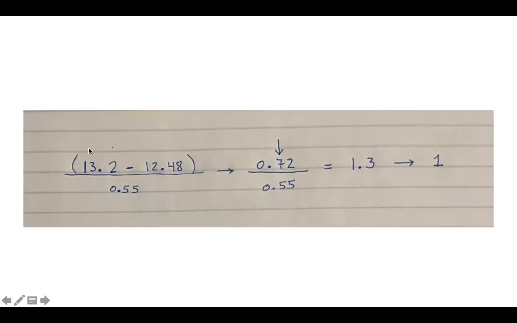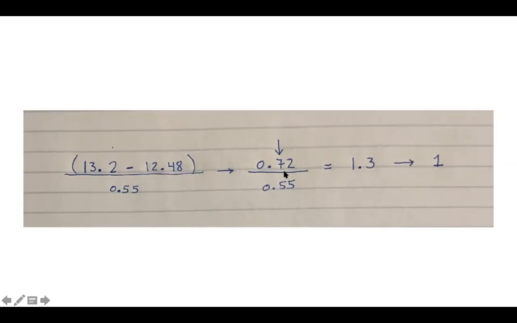When I look over at my two terms involved in the subtraction, 13.2 only has 1 decimal point, while the other number, 12.48, has 2. Because of this, the answer to this subtraction should actually only be 1 decimal point, because of my sig fig rules. And so what I do is I actually draw an arrow telling me that this number should end at the 7. That 7 should actually be my only significant figure, but I'm going to leave the 2 just so my answer is slightly more accurate.